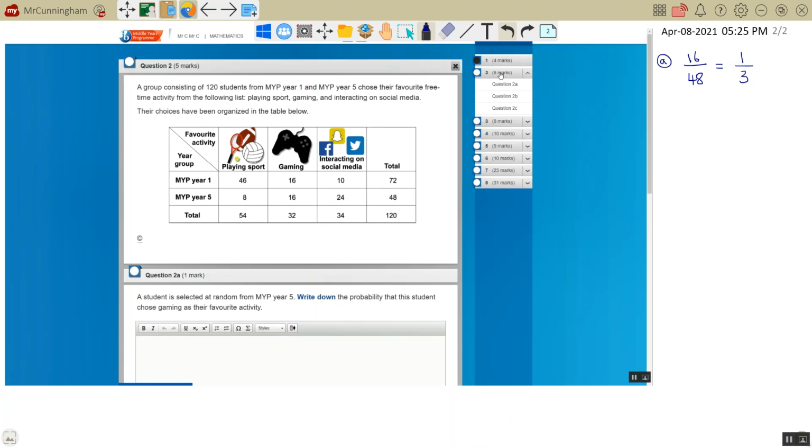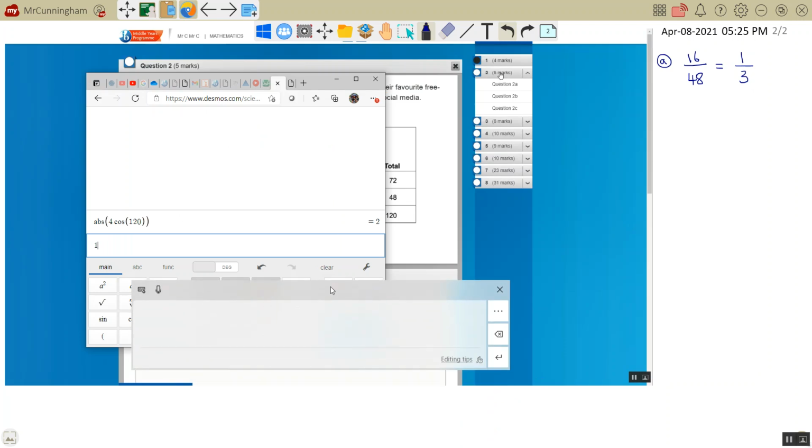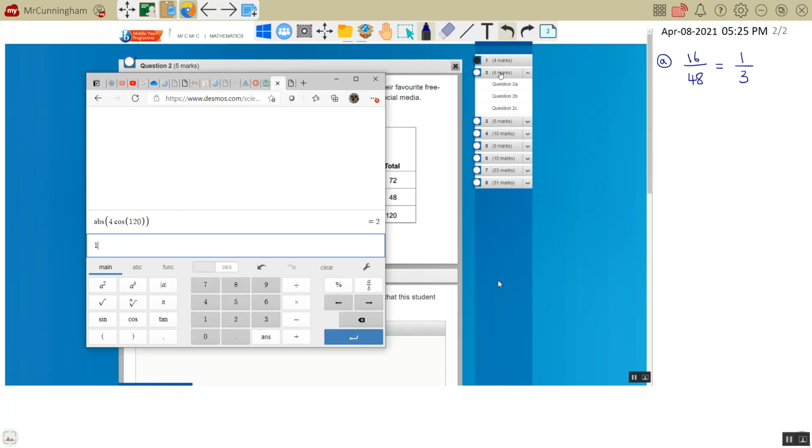And of course your calculator will do this for you. Here I put in 16 over 48. We'll bring it up as a decimal, click the fraction button, and it'll bring it up as a third.